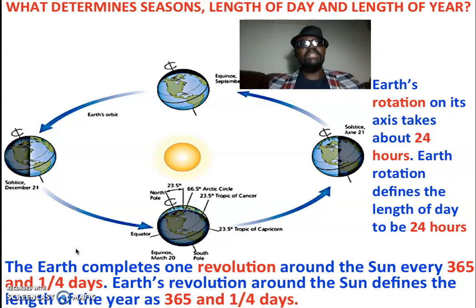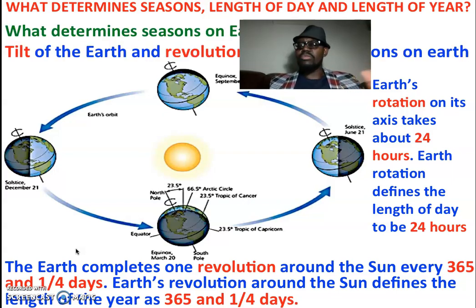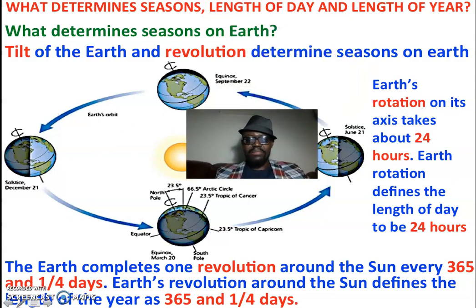We also talked about seasons. What determines seasons? We said that the Earth is tilted at an angle. That tilt and also the revolution of the Earth around the sun are what determine seasons. So we are going to continue our discussion and talk about latitude and longitude lines and how they affect the length of daylight. Those are the two key things that determine seasons.